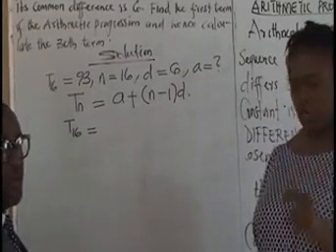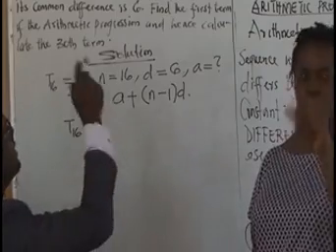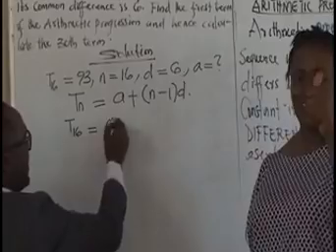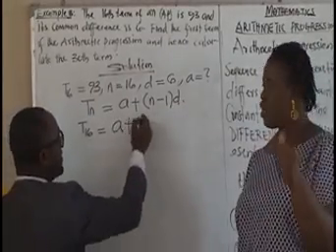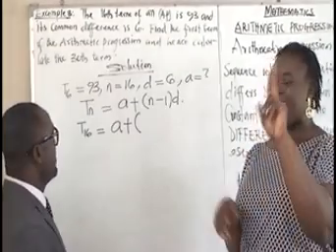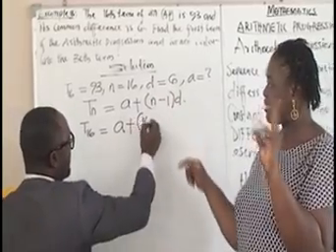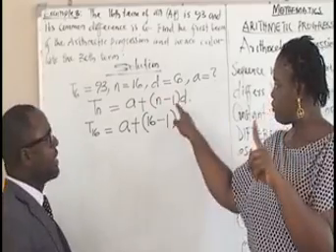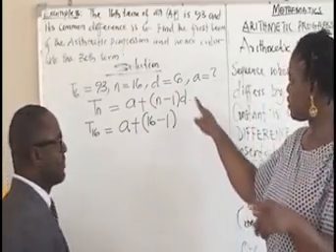We don't have the value because the question says find the first term, which is a. So we still have a plus n, which is 16, minus 1, and the common difference is 6.